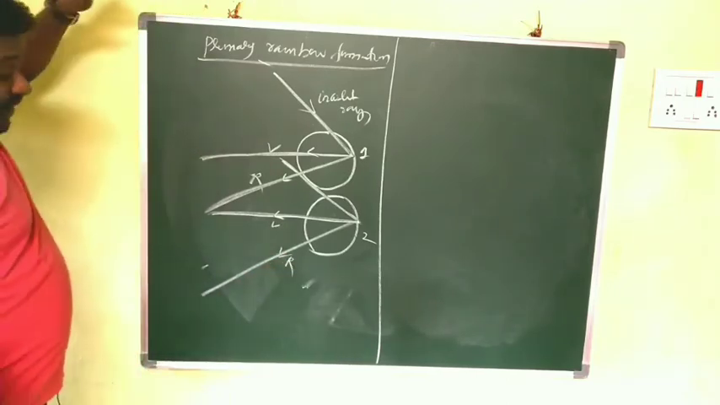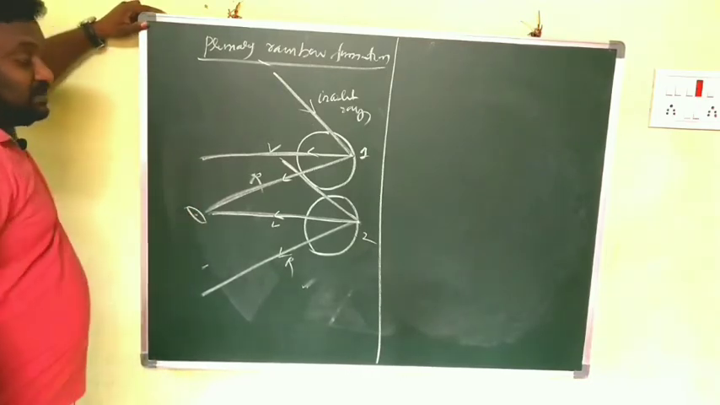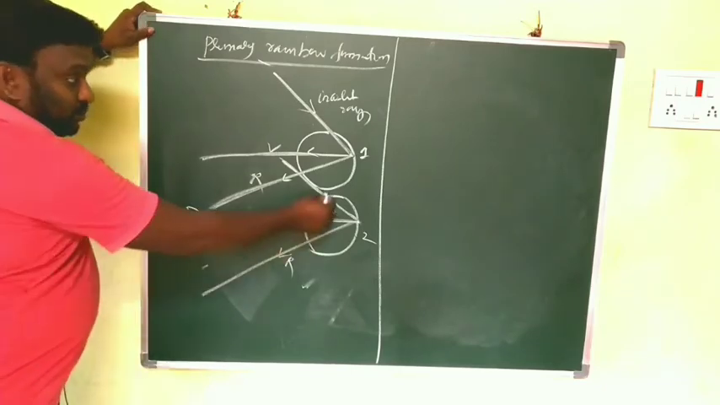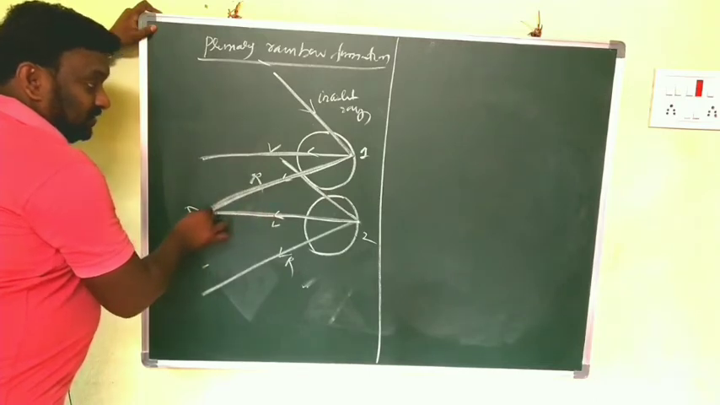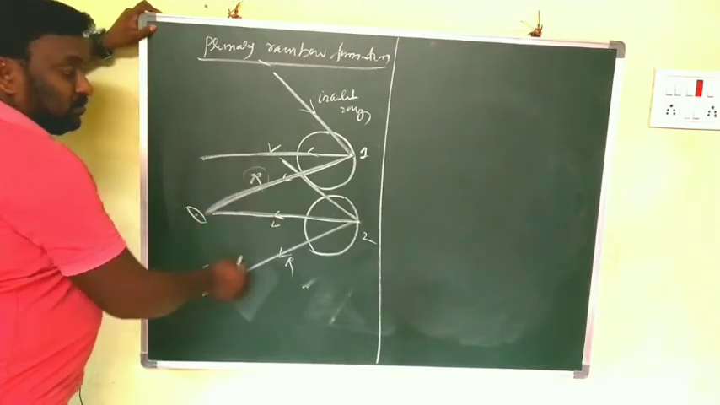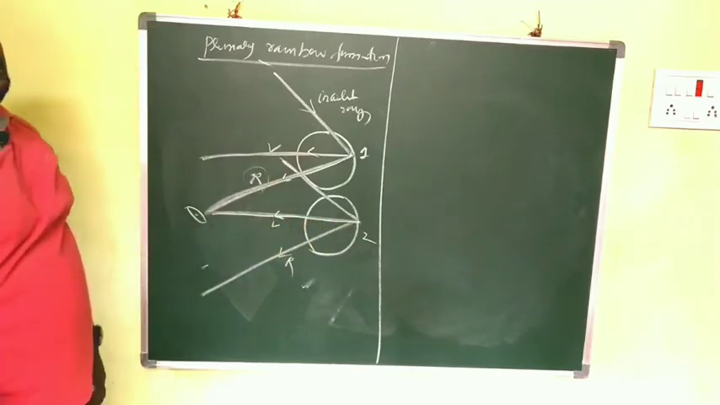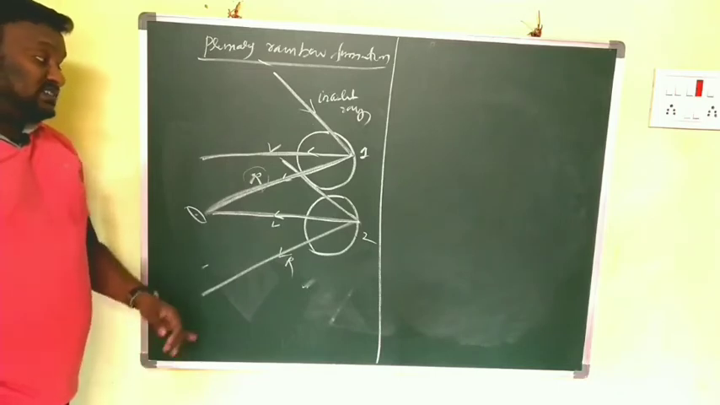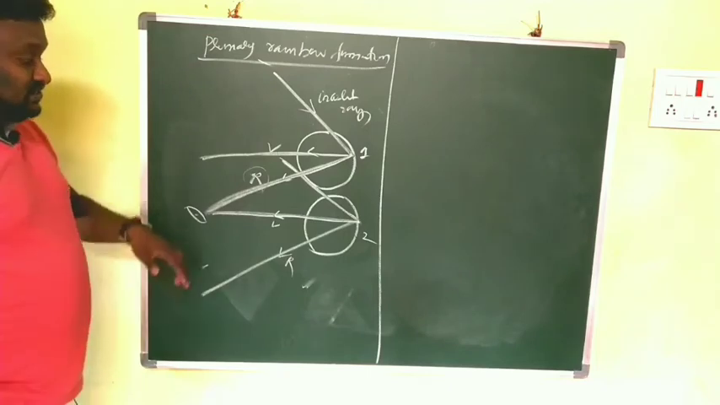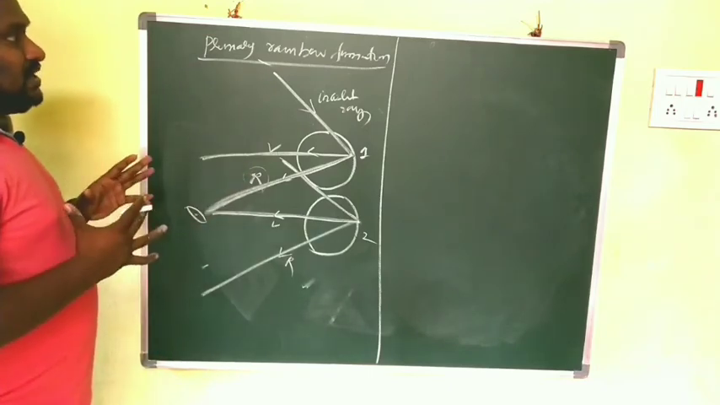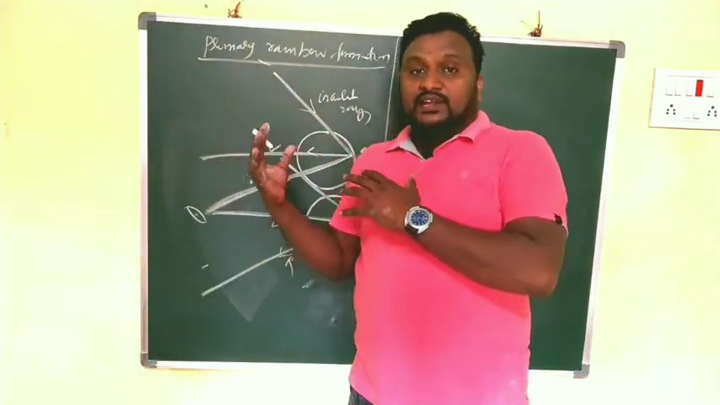While we are watching the rainbow at a particular angle, the red color of the first raindrop and the violet of the second raindrop enter our eye. That's why we see the red color at the top of the rainbow. Clear, children? So this is the primary rainbow information. When the primary rainbow is formed, the diagram is like this.